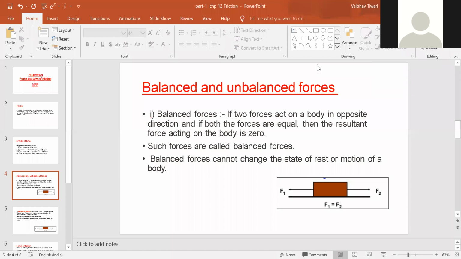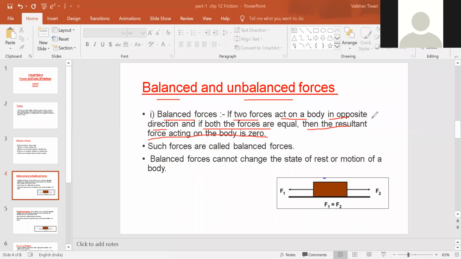Now we will discuss the two types of force, that is balanced force and unbalanced force. Let's first start with the balanced force. So what do we mean by balanced force? If two forces act on a body, and actually it can be two forces or more than two forces, in opposite direction, this is important, it should act in opposite direction, and if both the forces are equal, having the same magnitude, then the resultant force acting on the body is zero.